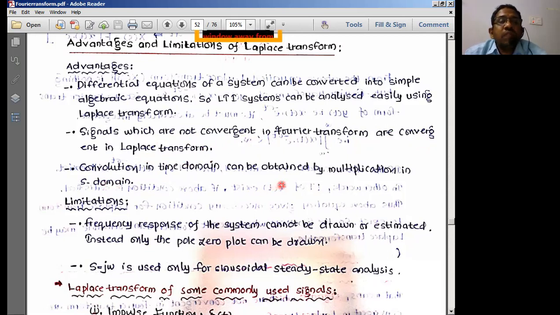So convolution in the time domain can be obtained by multiplication in the S domain. Convolution means what? I told you already, convolution is a complex task. Why? Because it is a vector multiplication, two signal multiplications. So definitely it is going to be a complex process. So that complex convolution is simply obtained by multiplication in the S domain. The complex part we do in the time domain, the same operation when you do in the S domain, we perform by using simple multiplication.